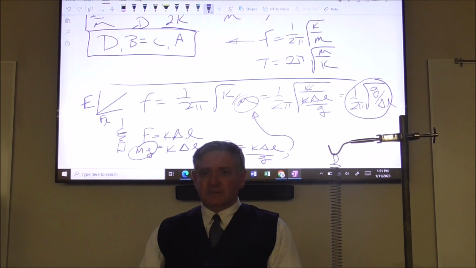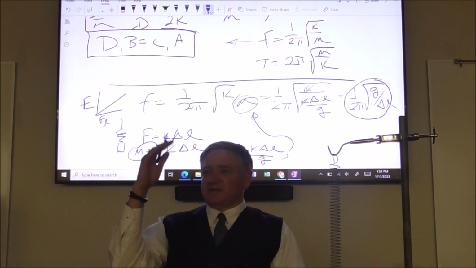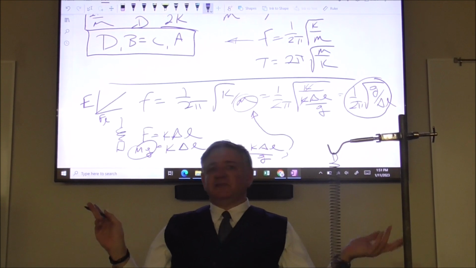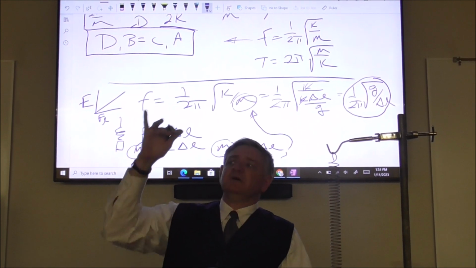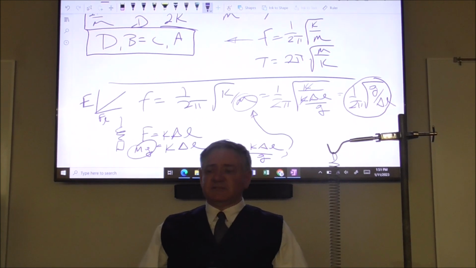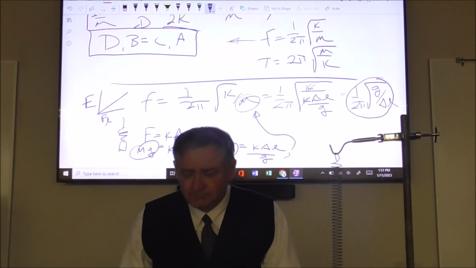I don't have to have the mass, I don't have to measure the period, I don't have to measure anything. All I have to know is my g value, and how far it stretches. Now, here's an interesting thing that happens.